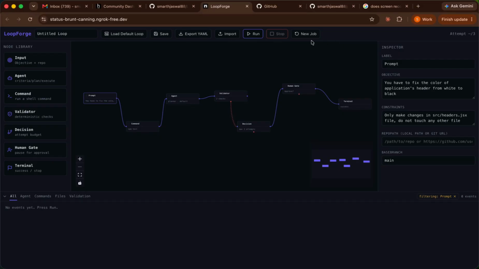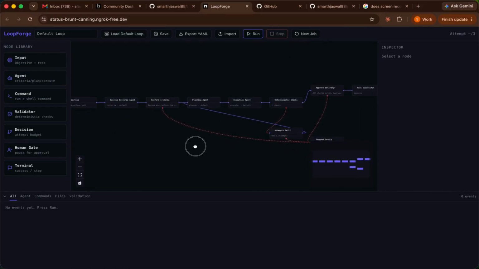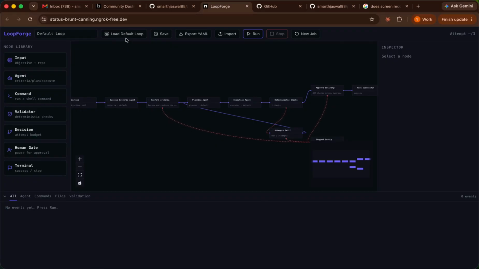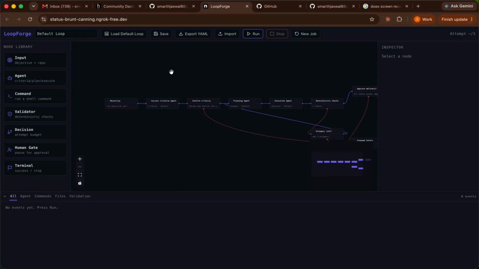So thanks, Marth. I will be showing you the practical implementation of the whole Loopforge. Now I'm creating a new job. As you can see here, this is a default loop, and I can also load a default loop from this button. You can see these two buttons here, export YML and import. If you have a previous workflow saved, you can import it from here, and when you have created your whole workflow, you can export it into YML code.